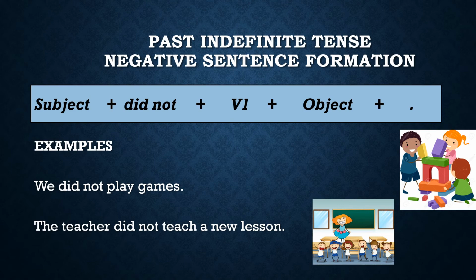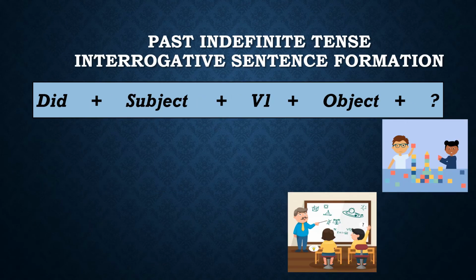Let's move on and talk about the interrogative sentence formation of past indefinite tense. See, this is the formula. You take out did in the start of the sentence, then you put the subject, then comes the first form of the verb, then you put the object, and at the end of the interrogative sentence, you always have a question mark. Let's elaborate it more with the help of examples.